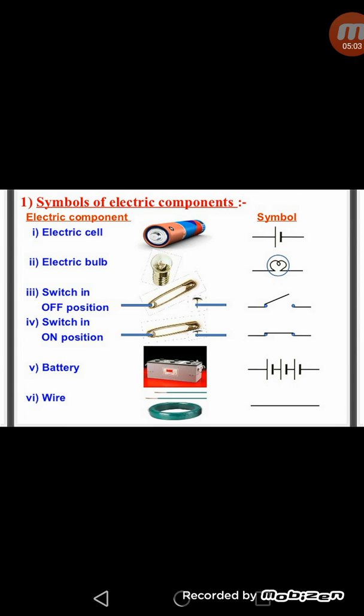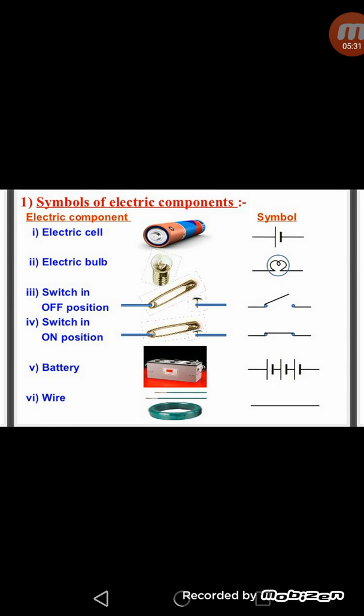Generally we use many types of batteries in our home. Firstly, you should know what a battery is, and what is the basic difference between a cell and a battery. Battery is a combination of two or more cells. The cells can be connected in two ways. I will discuss that next. So we can say battery is a combination of two or more cells. Next one is wire. If we want to represent the wire, we can draw a line.